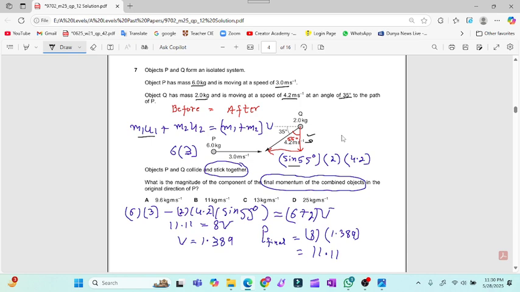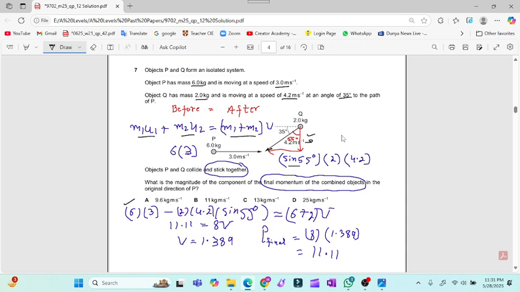Now before momentum and after momentum, I will use this equation: m1 u1 plus m2 u2 is equal to (m1 plus m2) V. Why have I used this equation? It is written that they will stick together. So I will use this equation, 6 into 3, and now this is moving in the opposite direction. Velocity is a vector quantity.